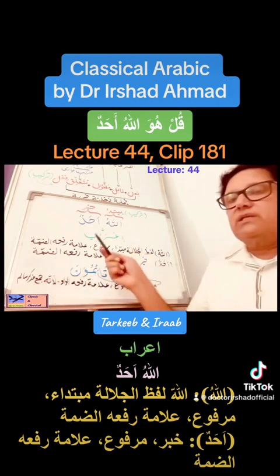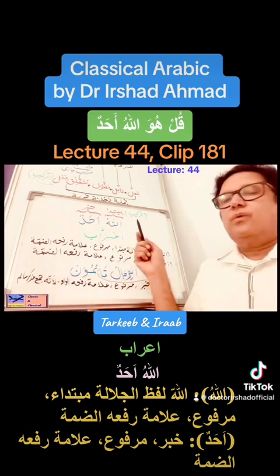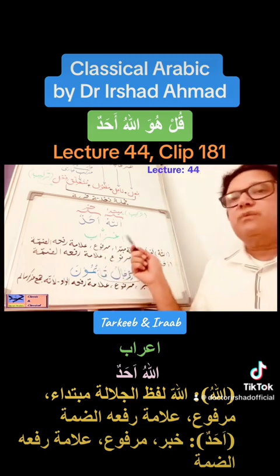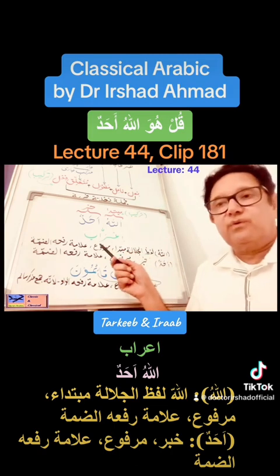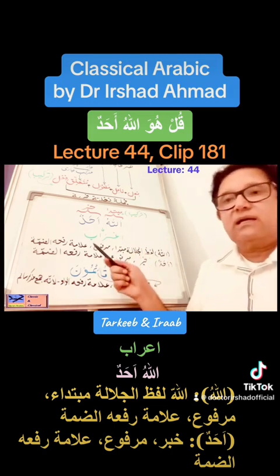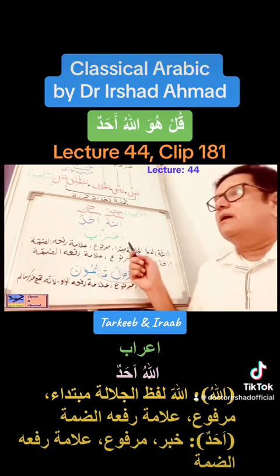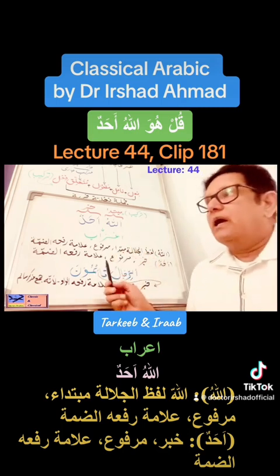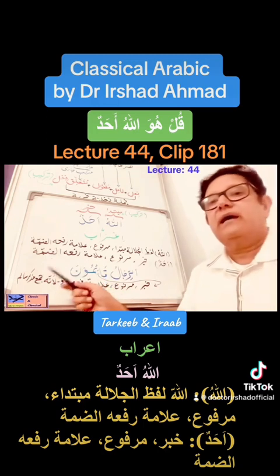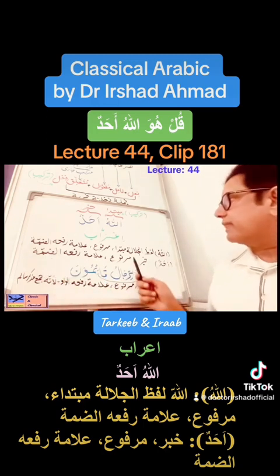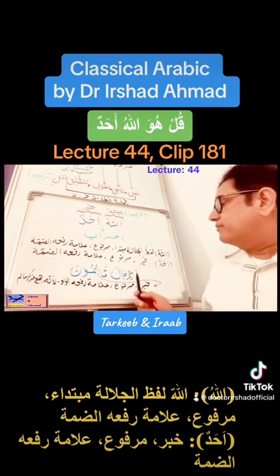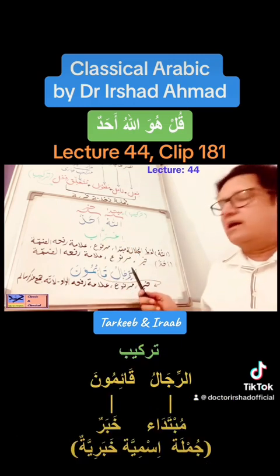So three questions we have answered here. What is the grammatical function of the noun, whether it's mubtada, khabar, fa'il or maf'ul? And then what state is that noun in? Is it marfu, mansoob or majroor? And how is that state expressed? So that was easy, two singular nouns. Let's look at this example.